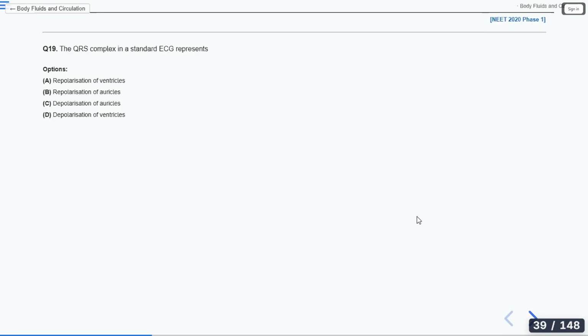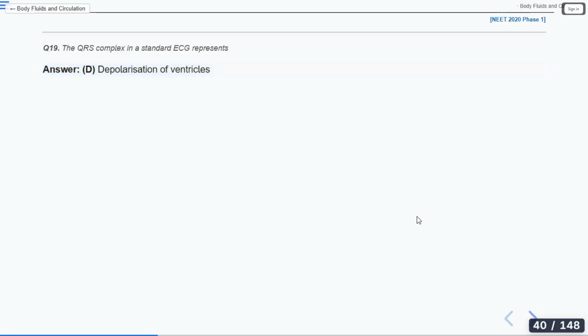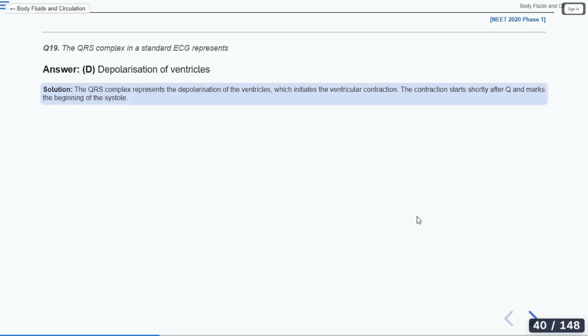Okay, option D. Yes, option D. Okay, let's see the answer now. So depolarization of ventricles. QRS complex in a standard ECG represents depolarization of ventricles. QRS means depolarization of ventricles.